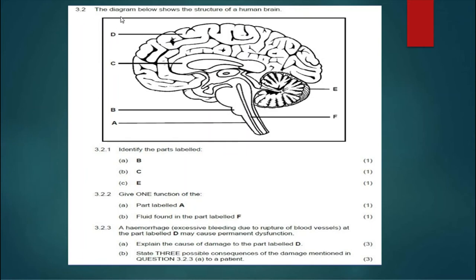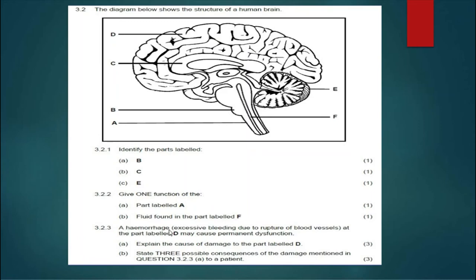3.2. The diagram below shows the structure of the human brain. They say identify the parts labeled B, C, and E. Where is B? This is B, and B is medulla oblongata. C, where is C? C is corpus callosum. E is cerebellum. Give one function of the part labeled A. Spinal cord, it acts as a reflex center. We talked about that. A fluid found on the part labeled F. We talked about only one fluid, so that is cerebrospinal fluid.